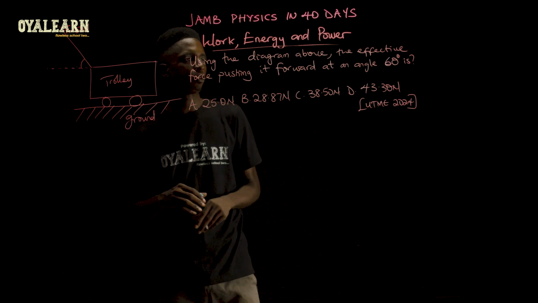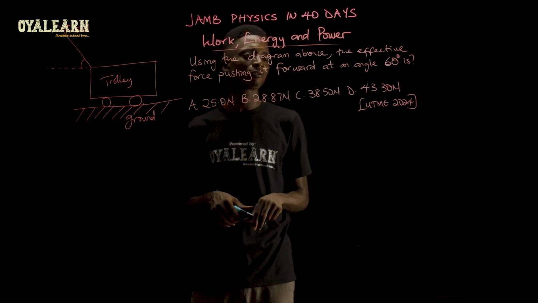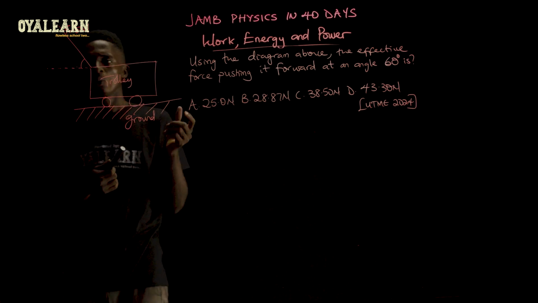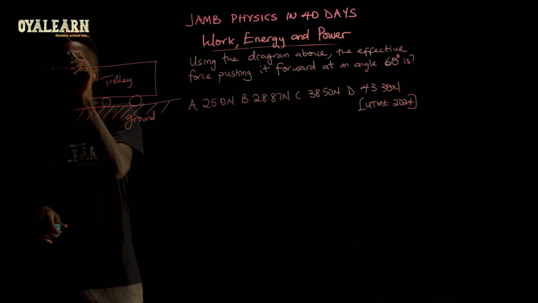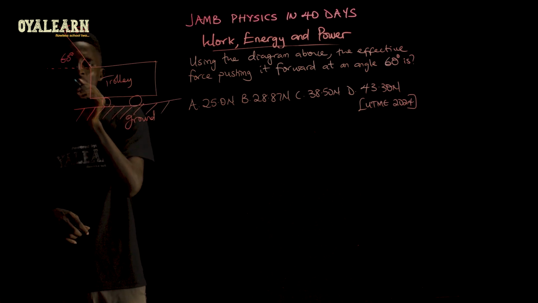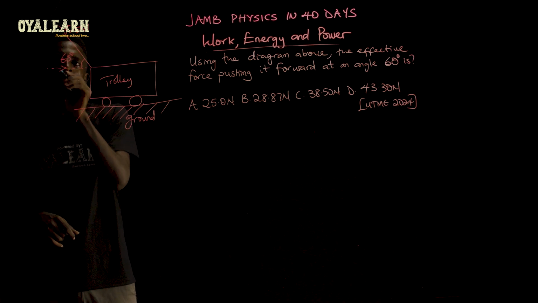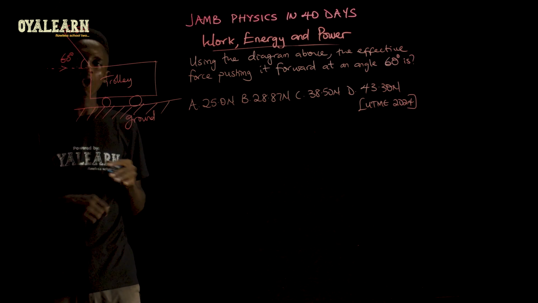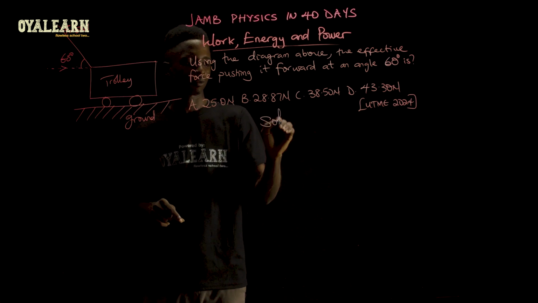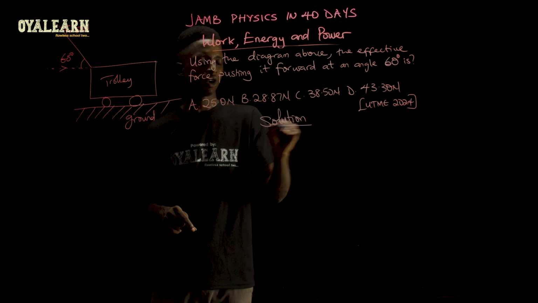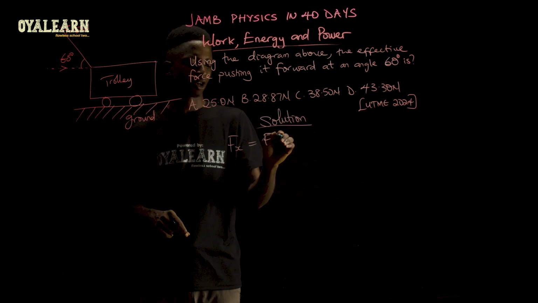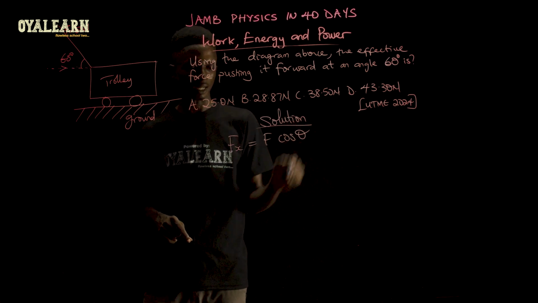Using the diagram above, the effective force pushing it forward at an angle of 60 degrees is, so looking at the diagram, we're told that the angle is 60 degrees. So now the force required to push this trolley will be in this direction, and that will be the horizontal component of the force F. So let's solve. Horizontal component X of force is given as F cos theta.